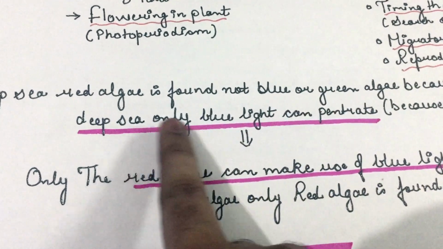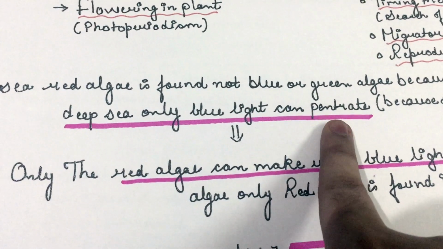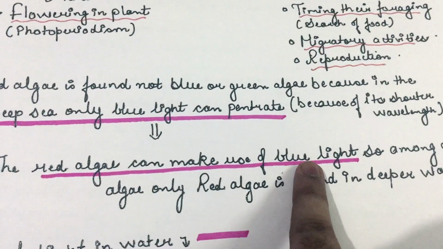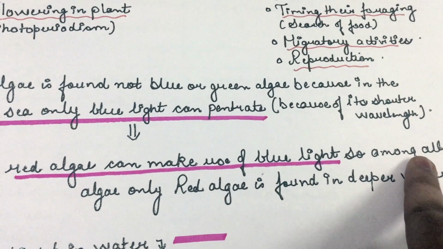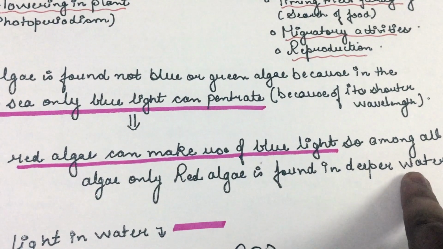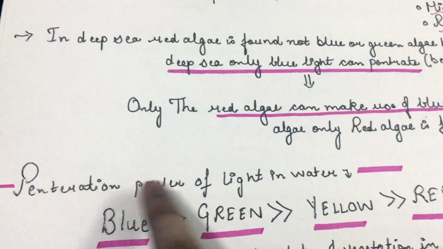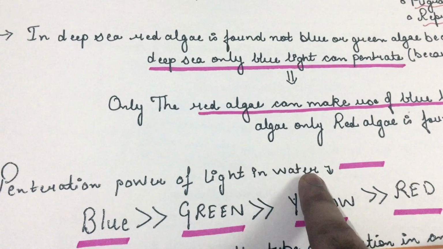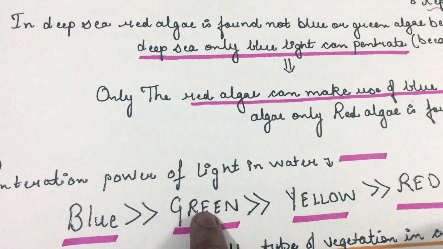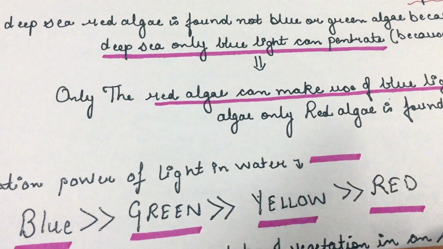Because in the deeper sea only blue light can penetrate, and only red algae can make use of blue light. So among all the algae, only red algae is found in deeper water. The penetration power of light in water is such that blue light penetrates the most, followed by green, then yellow, and at last red.